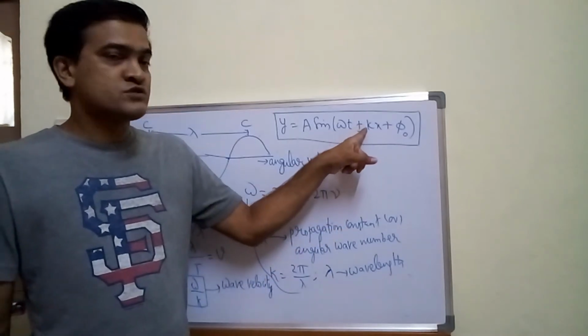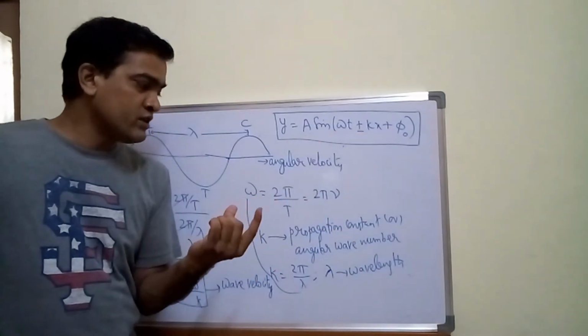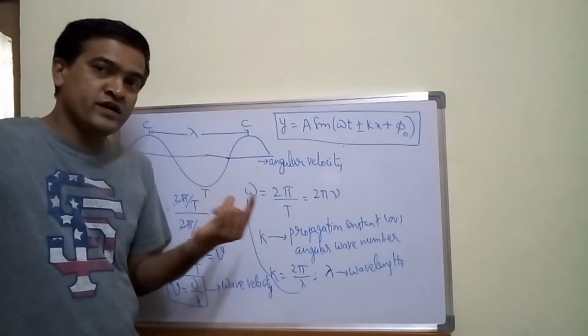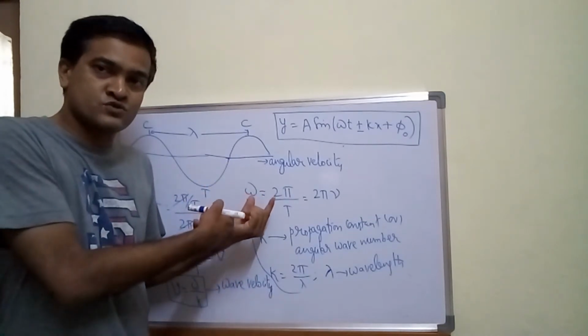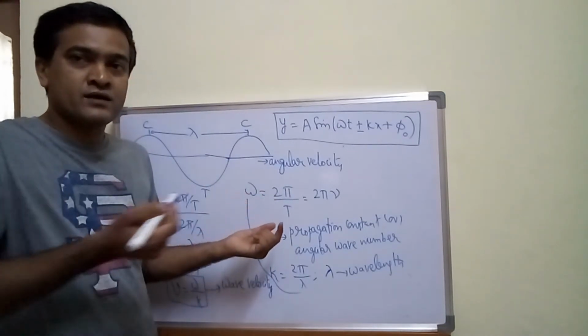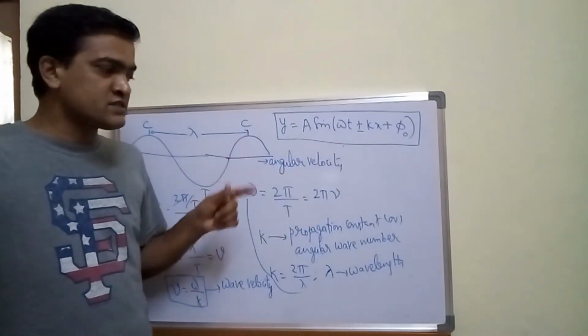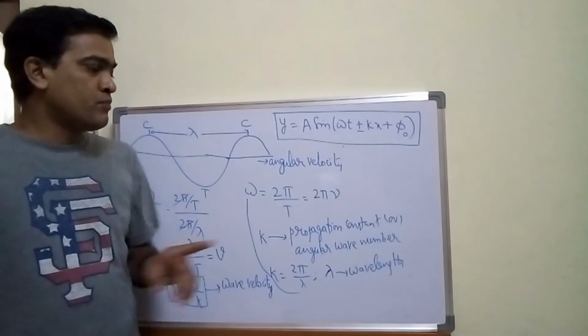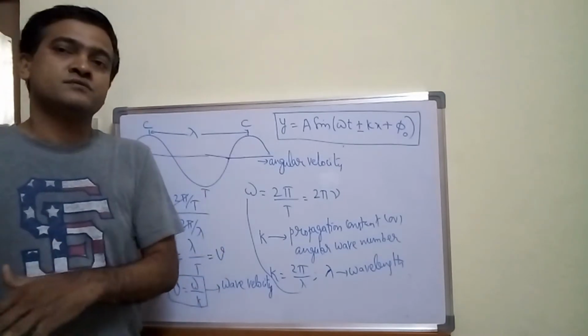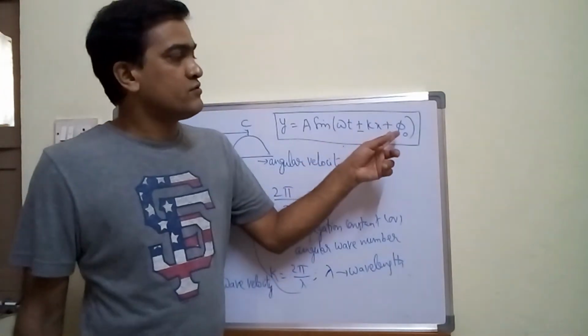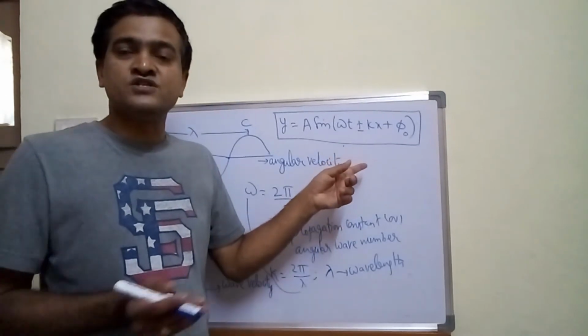If I use plus sign, then the wave will be advancing into the board. Into indicates that is towards negative. Positive I'll take outwards. So if I take minus sign, that means wave is advancing in the positive z direction. Okay, fine. Phi naught is anyways the initial phase.